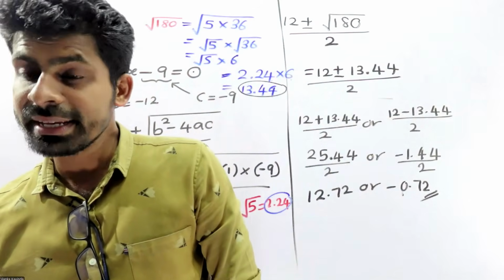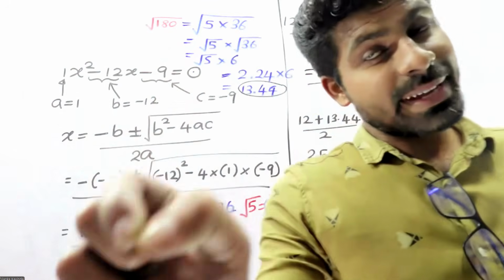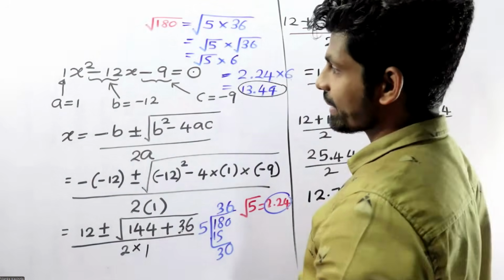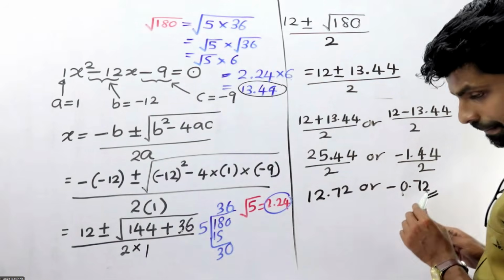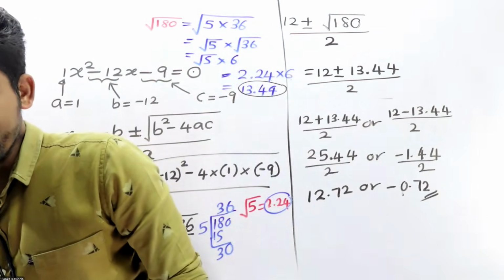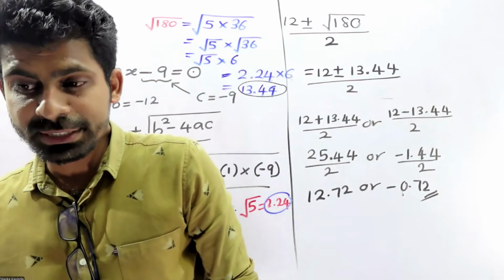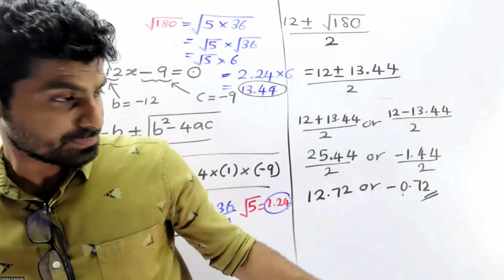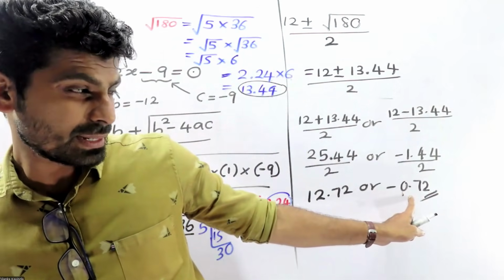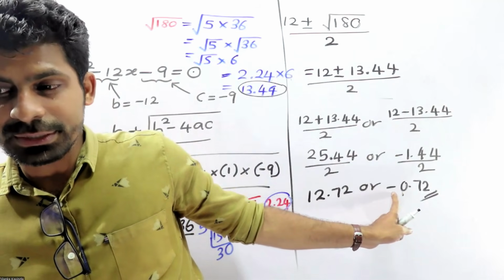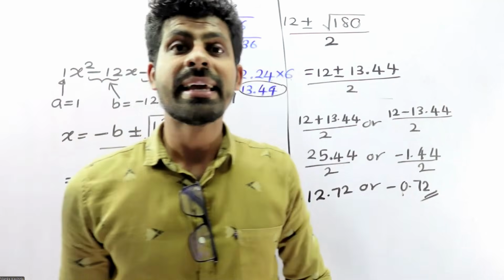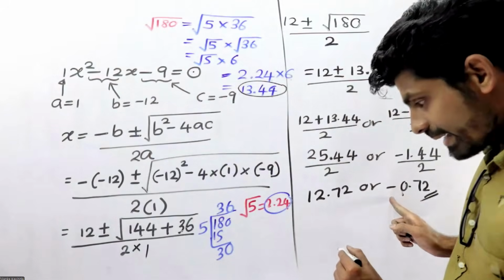Simple. We need to find the value of AC, so quickly note it down. There are two values for x.